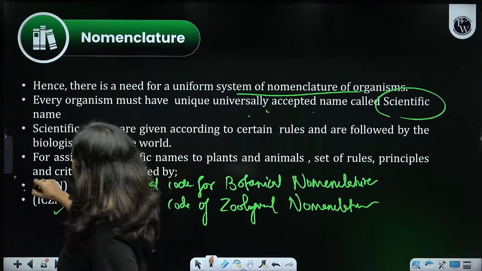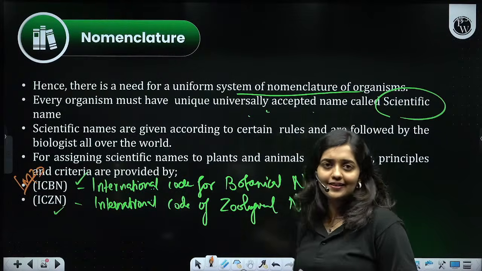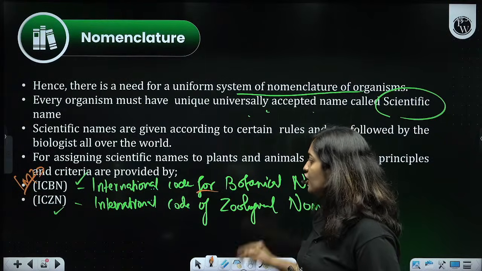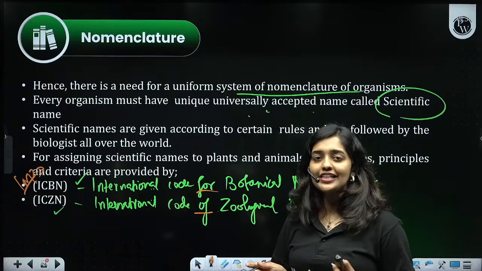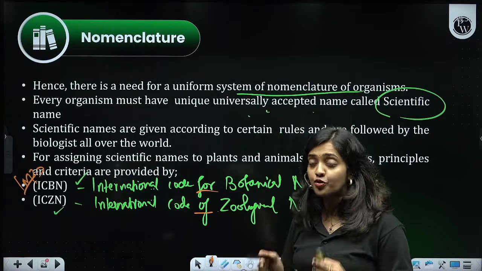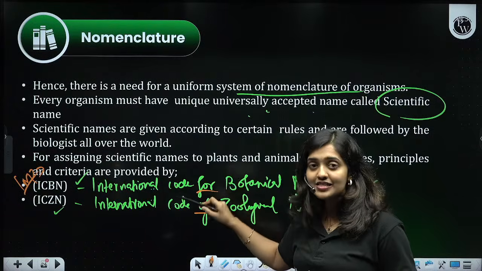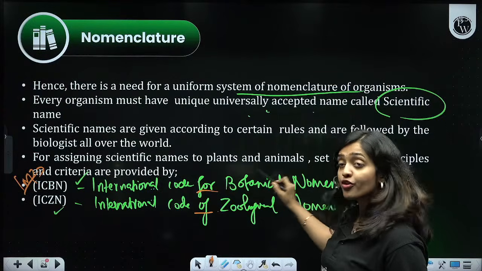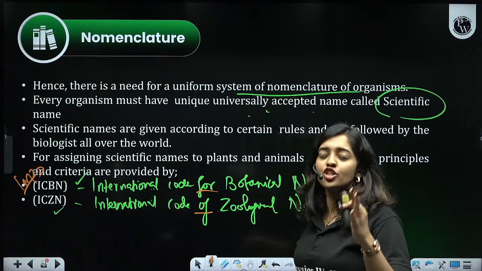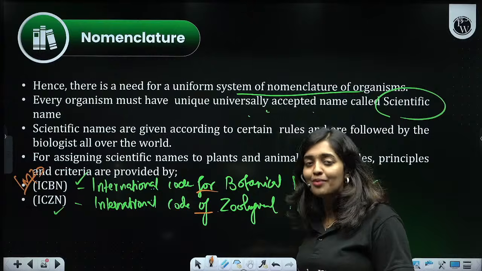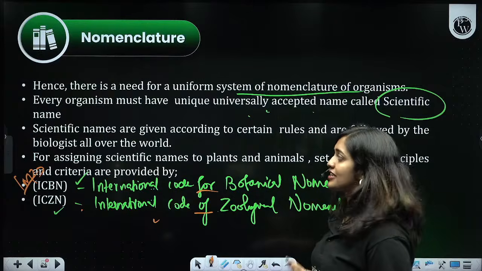So this is another important point. Questions will come for you based on this topic. ICBN means International Code for Botanical Nomenclature. ICZN means International Code of Zoological Nomenclature. Nomenclature means the naming process. Organisms are given a unique, universally accepted scientific name. If the organism belongs to the group of plants, the rules and regulations are provided by ICBN. If the organism belongs to the category of animals, the rules for naming are given by ICZN. Is this clear?